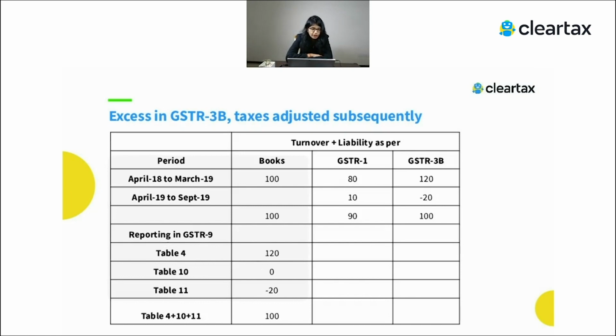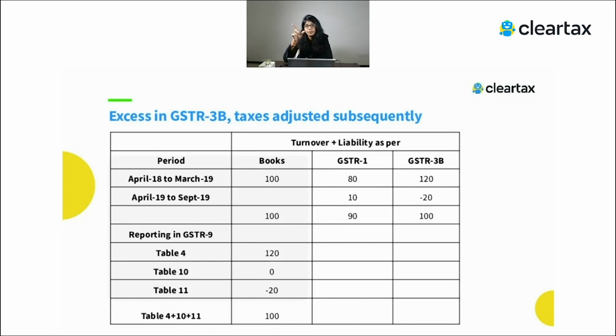Now let's talk about the case where we have paid the excess in 3B and the taxes have been adjusted subsequently. So for the financial year April 18 to March 19, as per books it's 100, as per GST 1 it's 80, and as per 3B you have paid extra, which is 120, but you have adjusted that in the next year. So 20 you have already adjusted. So in this case, how to report?